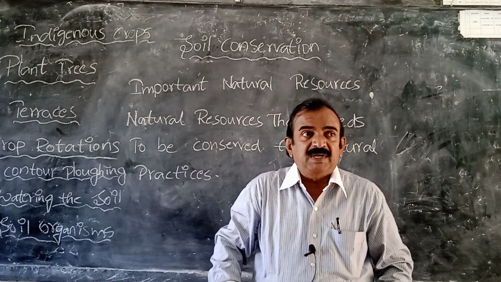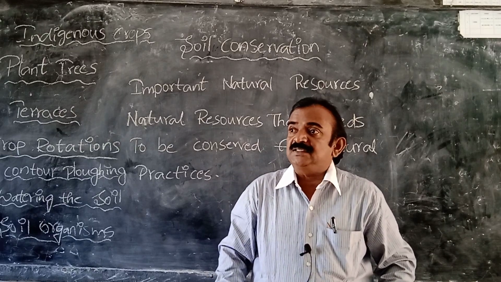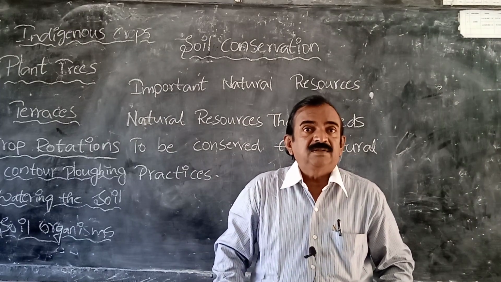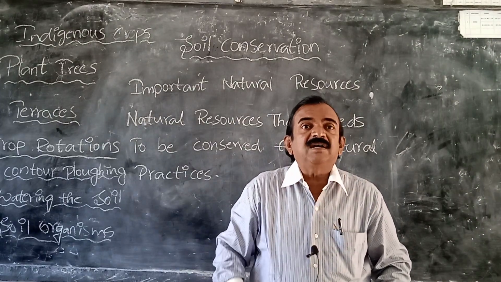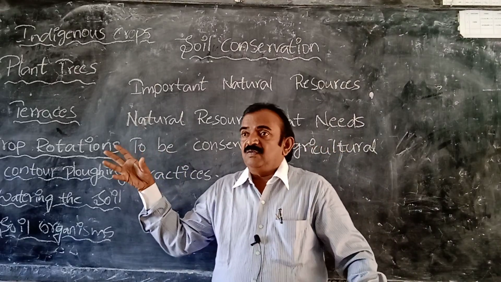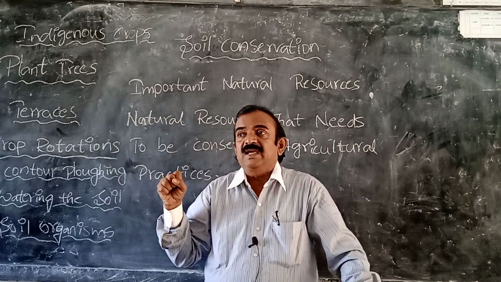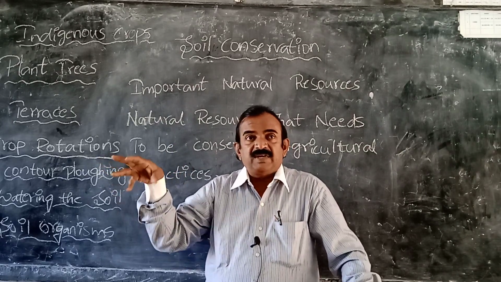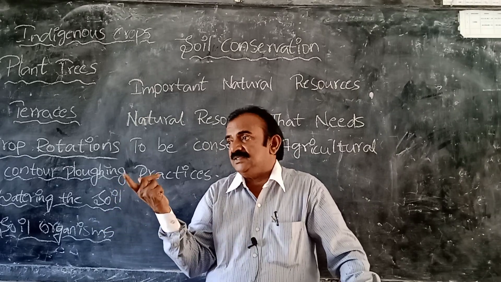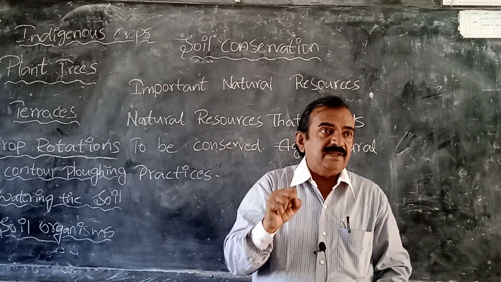Around Chotupal, there are many industries, and they are releasing what? Waste gases into the atmosphere, into the air. And thereby air becomes what? Polluted. If you breathe that air, we are getting what? Diseases. So these industrialists should not release waste into the air. If they release waste into the air, air is damaged, and we are not getting a sufficient amount of oxygen. We should not pollute the air.